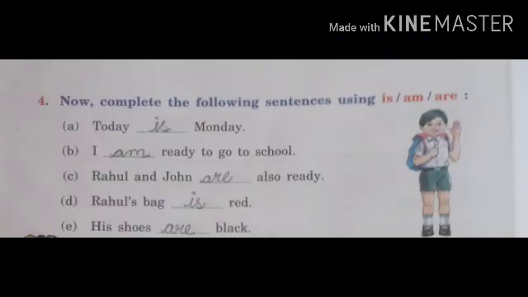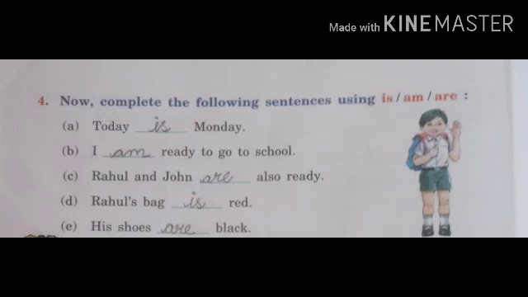Now my dear students, see here the fourth exercise is given. Now we will do this. Complete the following sentences using is, am, are. Today dash Monday. Today is Monday. Next one is I dash ready to go to school. Here I is given, so we use here am. We will write am here and then now our sentence is I am ready to go to school.